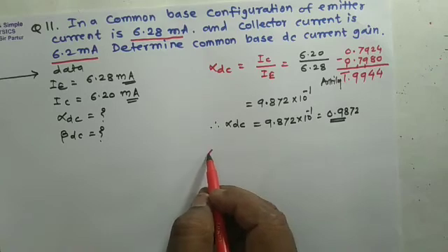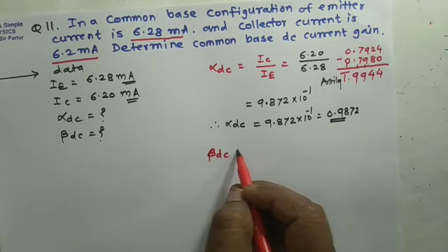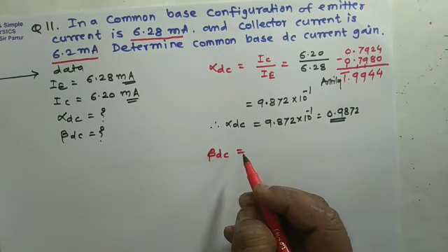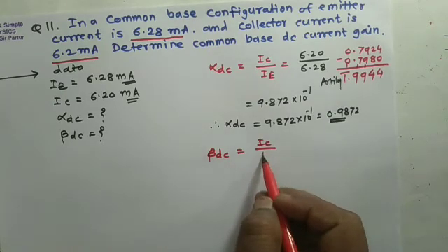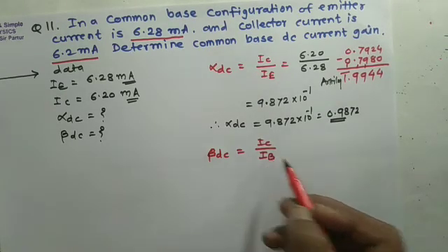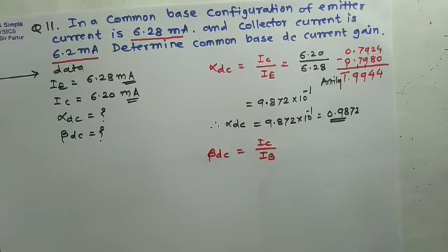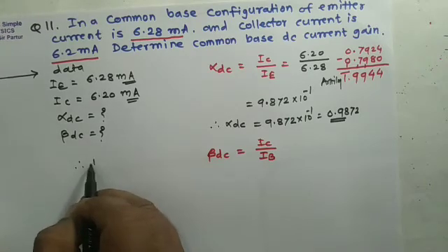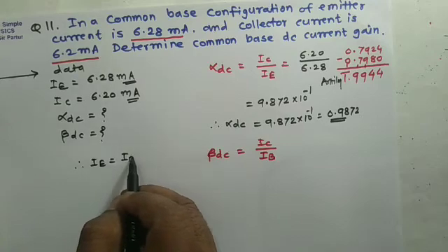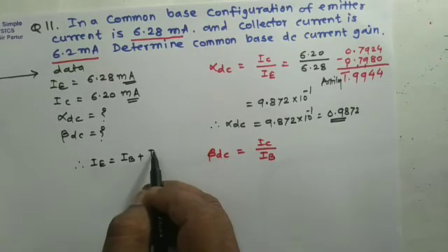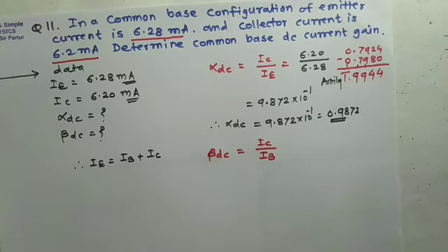But beta DC is the ratio of collector current to base current. But here base current is not given. So if base current is not given, we can use that emitter current is the sum of base current and collector current.